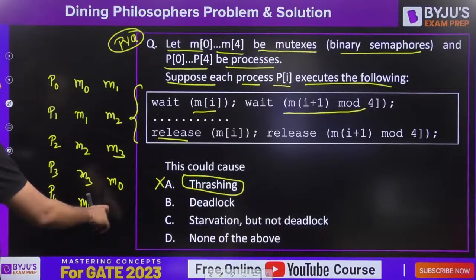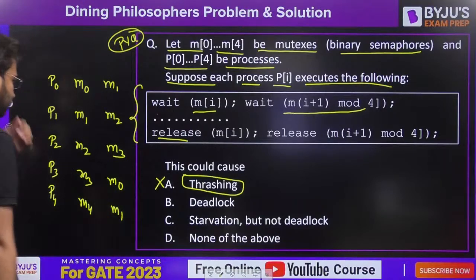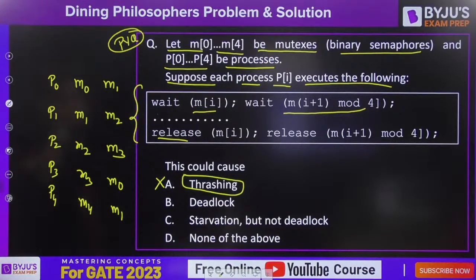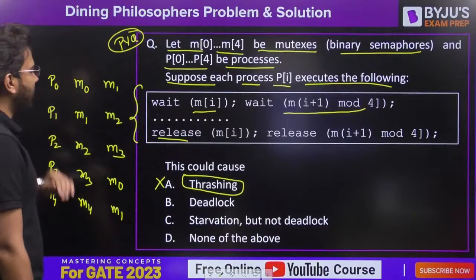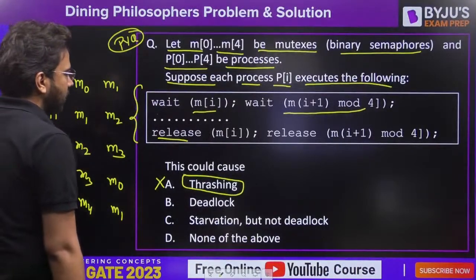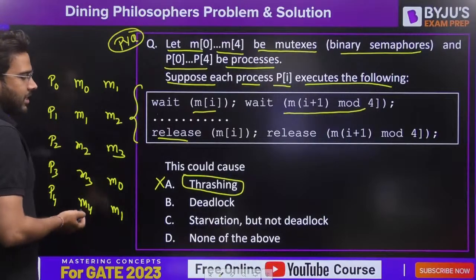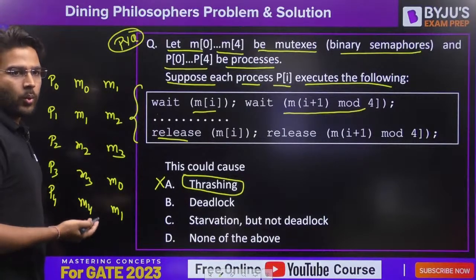And what about this one? 4 plus 1 is 5, and 5 mod 4 will give you 1. So these are the mutexes that are accessed by these processes from P0 to P4. Now carefully see this. The initial value of these mutexes is 1.